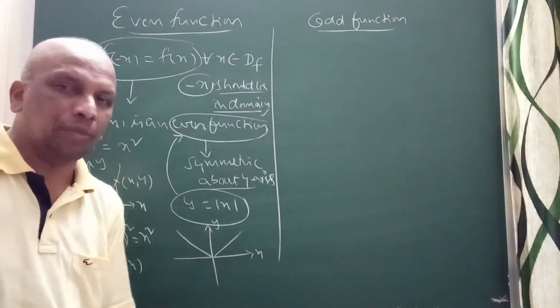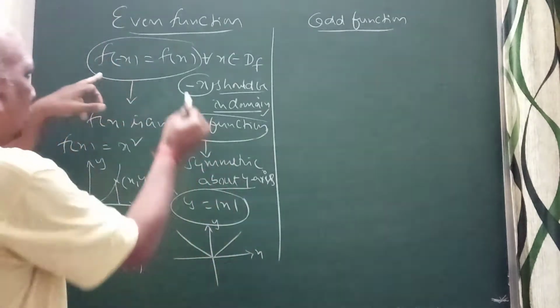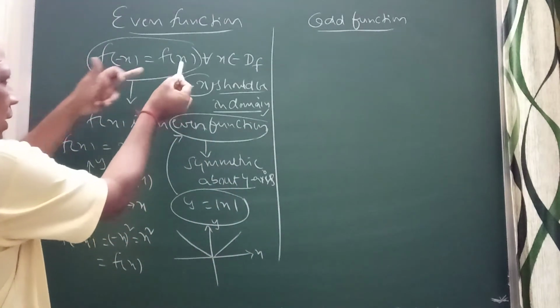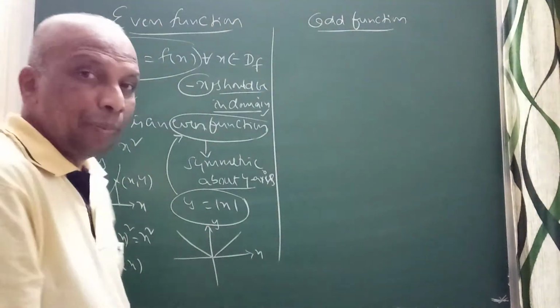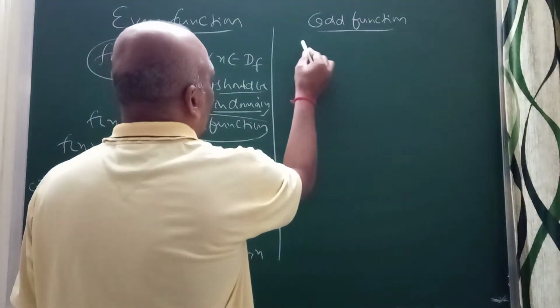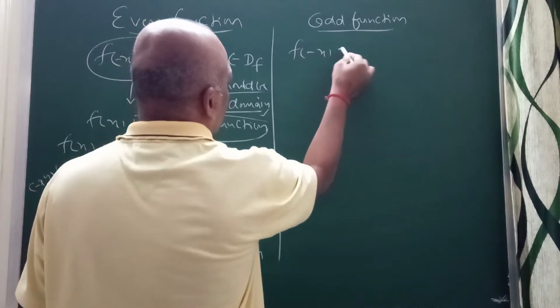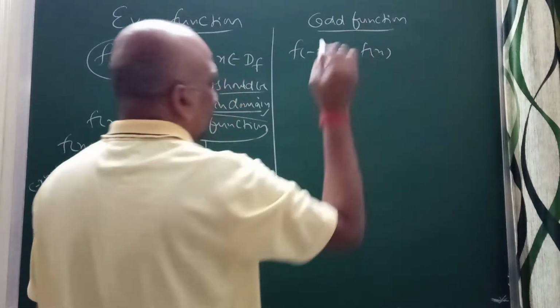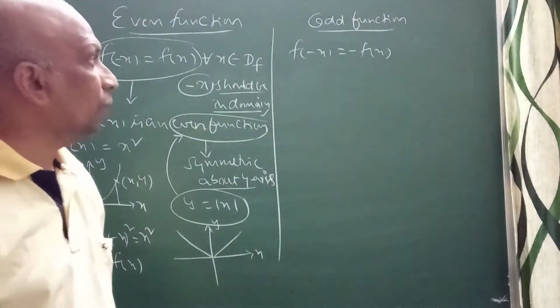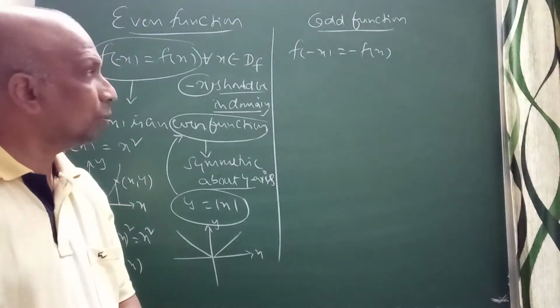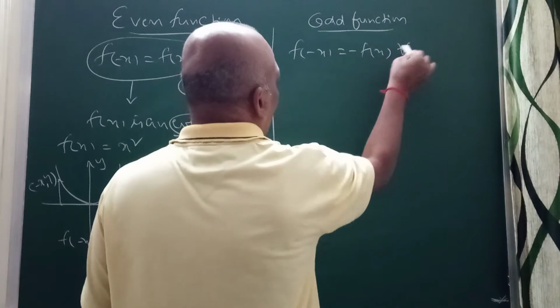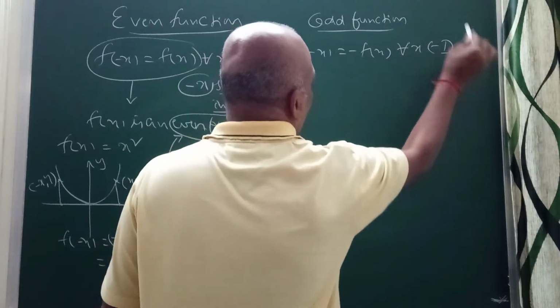Coming to the odd function. For an even function, the difference I can write is f of x minus f of minus x equal to 0. Coming to the odd function, what is the rule of an odd function? f of minus x is equal to minus f of x, for all x belonging to the domain of f, and also